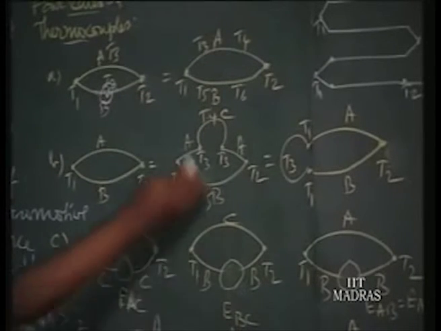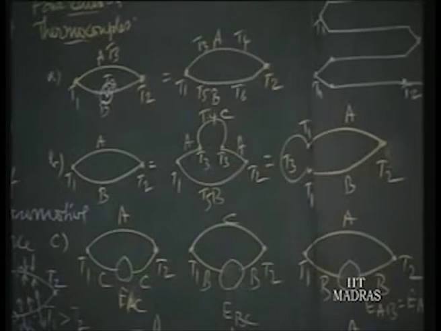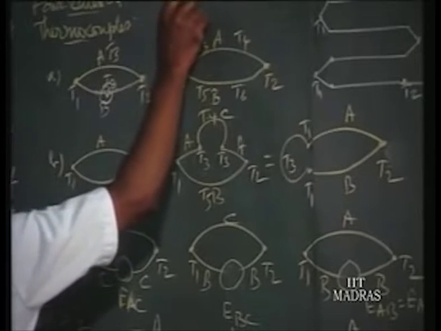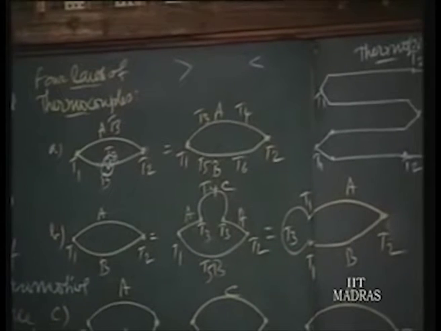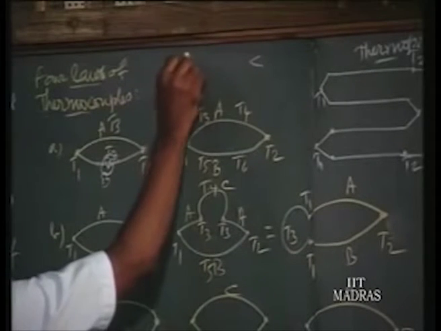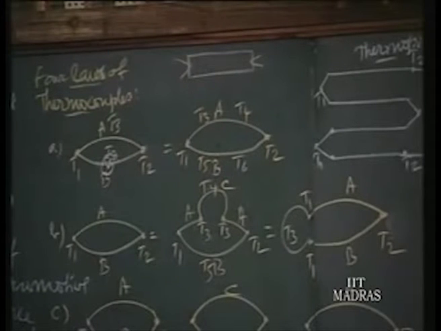And here we find the third material is connected at one of the two junctions. Here at the T1 junction, the new material is connected. This is what is made use of in the measurement of cutting tool temperature in a lathe. See, the lathe headstock and the tailstock are here, and the material is turned between the headstock and tailstock.